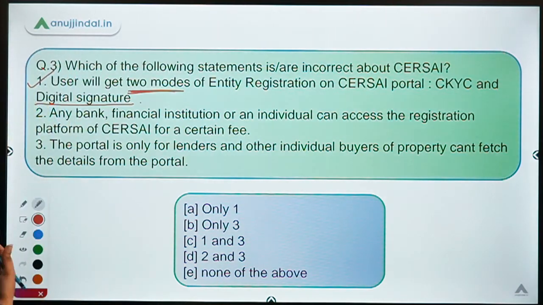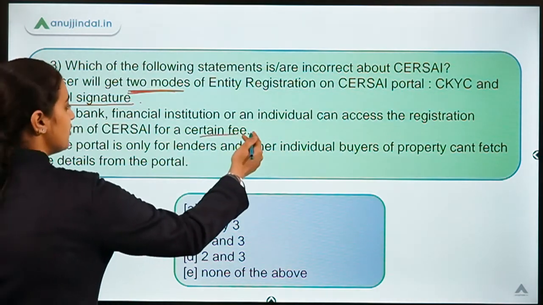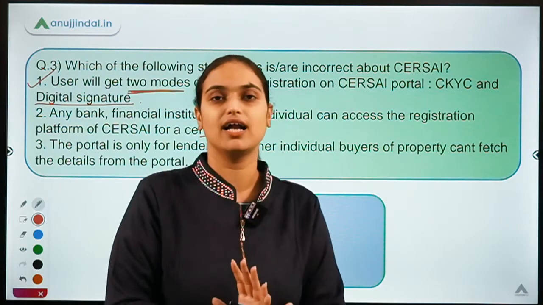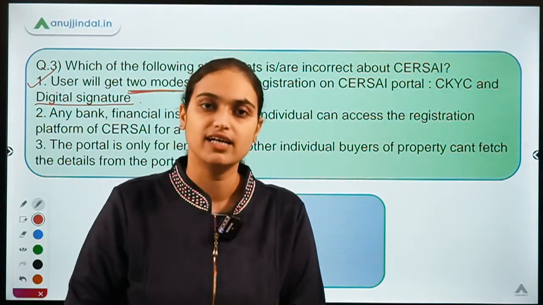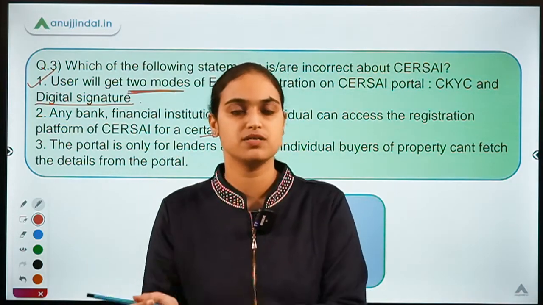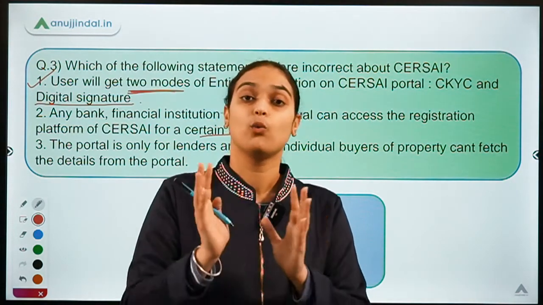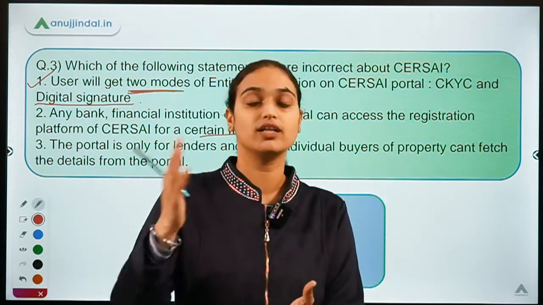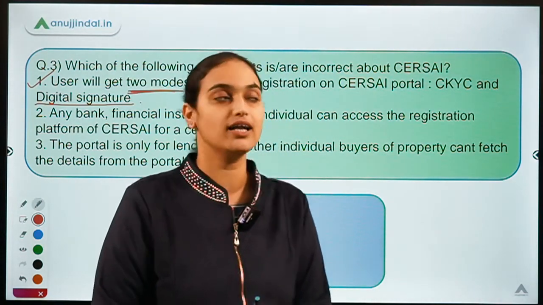Now let's talk about the second statement. It says any bank, financial institution or an individual can access the registration platform of CERSAI for a certain fee. I discussed this a bit earlier as well: on their portal, lenders who want to access information, such as whether this person has taken a loan or not, and whether any other loan has been taken on the property, can do so.